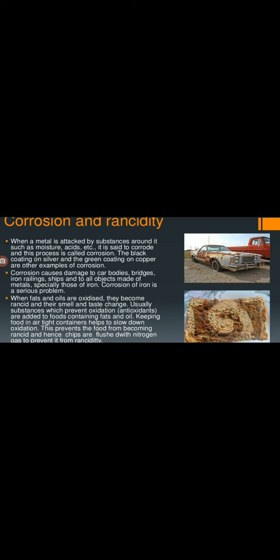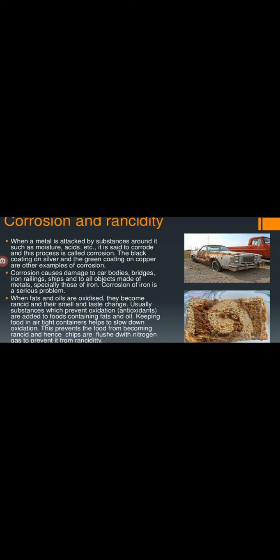And rancidity, these two. I think corrosion we already studied. How can we define corrosion? Corrosion is the process of destruction of metal when it reacts with air and moisture, and that equation we already studied, especially the rusting of iron and tarnishing of copper. These are all examples of corrosion only. But we know corrosion happens only with the presence of both air and moisture. If only water or only air is there, then it will not happen.